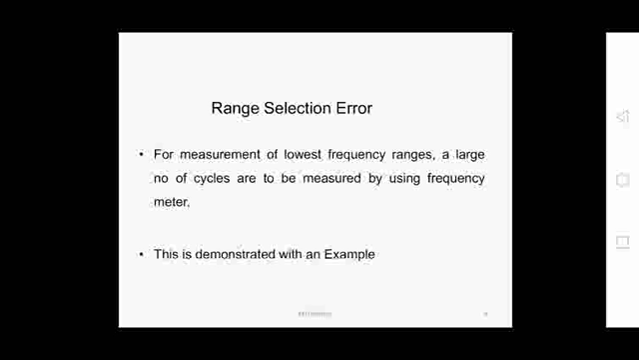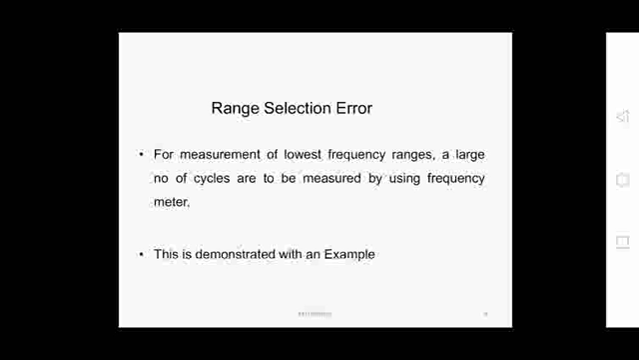What we have to do for reducing the range selection error, for measurement of the lowest frequency ranges, is to go for the measurement of a large number of cycles. And we already know the formula of the digital frequency meter. The frequency of the unknown input signal is equal to the number of pulses counted divided by the time interval of the enable input of the AND gate, between the enable and disable action of the other input of the AND gate. During that period we are counting the number of pulses.